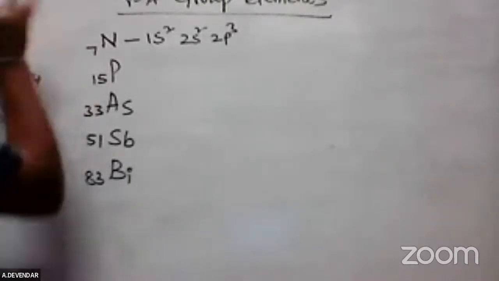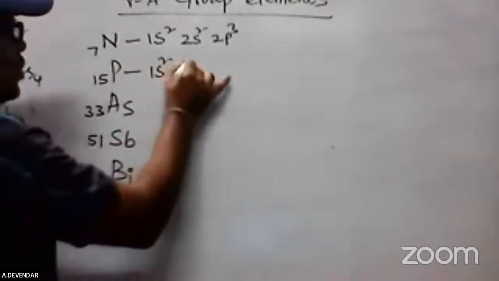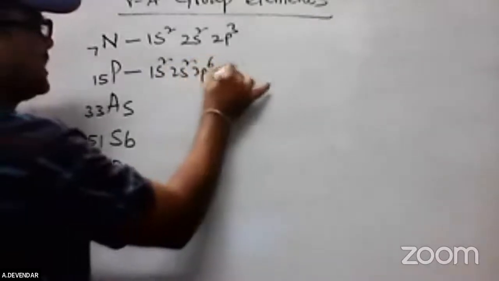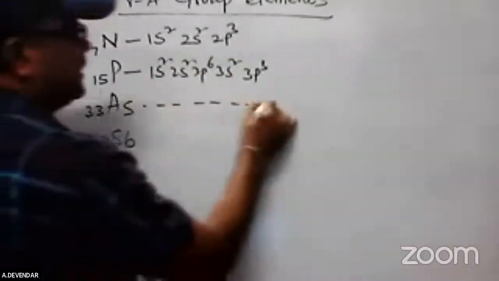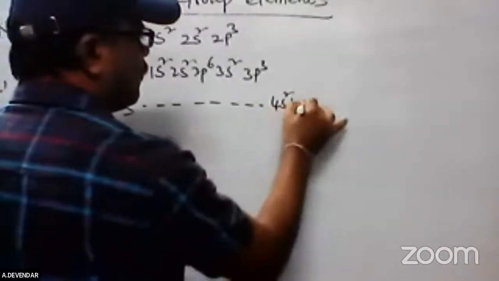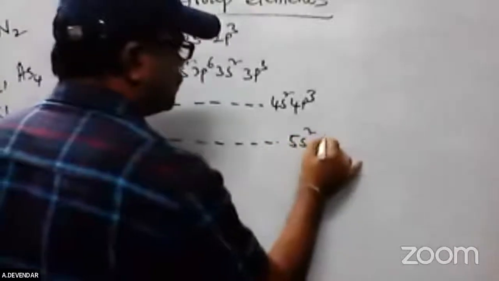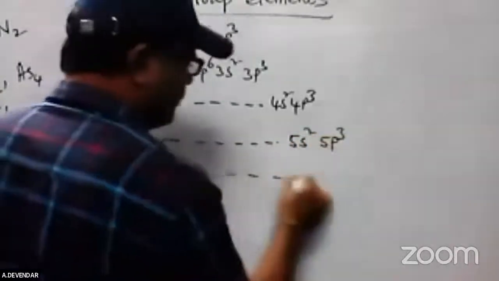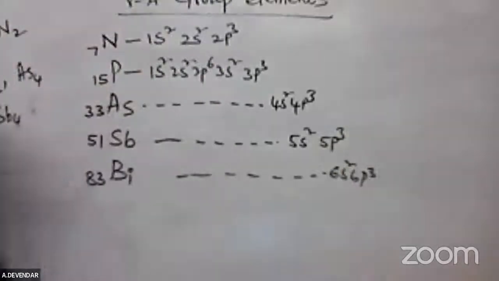Now the electronic configurations: 1s2, 2s2, 2p6, 3s2, 3p3. Like that, 4s2, 4p3. Antimony, 5s2, 5p3. Bismuth, 6s2, 6p3. These are the electronic configurations.